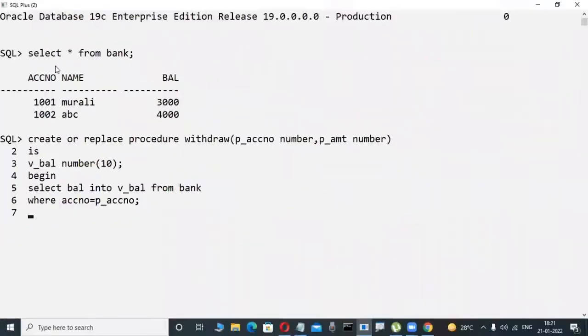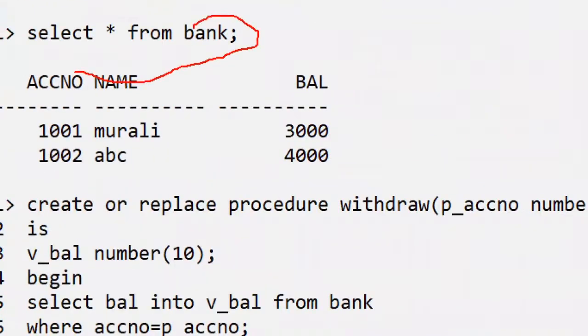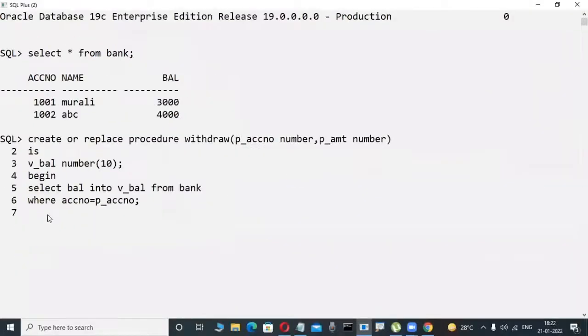This is a table where your transactions are stored. I'm using this table in this PL/SQL code. Here I'm checking the balance, using only the account number. Whenever I insert an ATM card and try to withdraw 9,000, as in the previous case, it is only an amount. Here you observe the logic, not the coding.